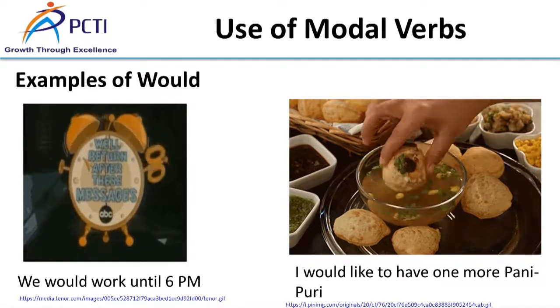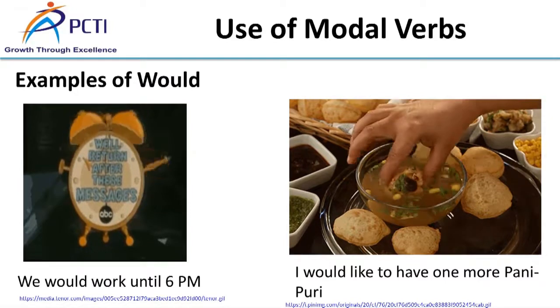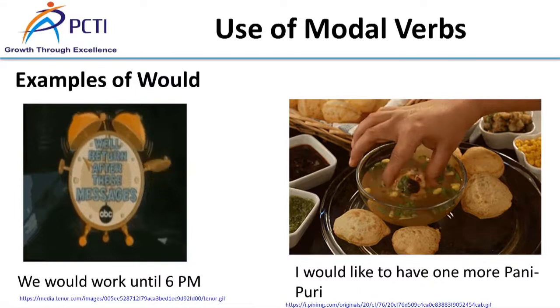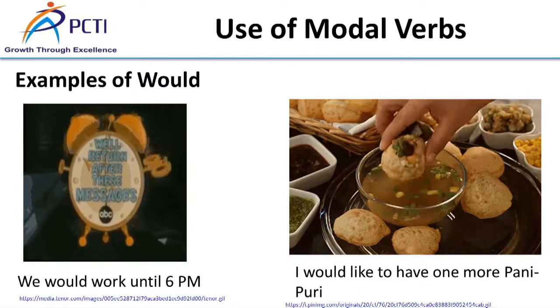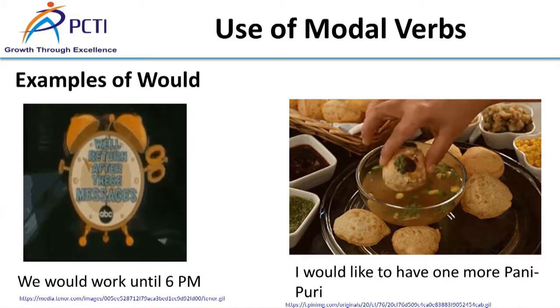Normally, we would walk until 6 p.m. In this sentence, would shows the daily routine. I would like to have a pani puri. I would like to have some more free time. In the last two examples, would shows the desire and wish.